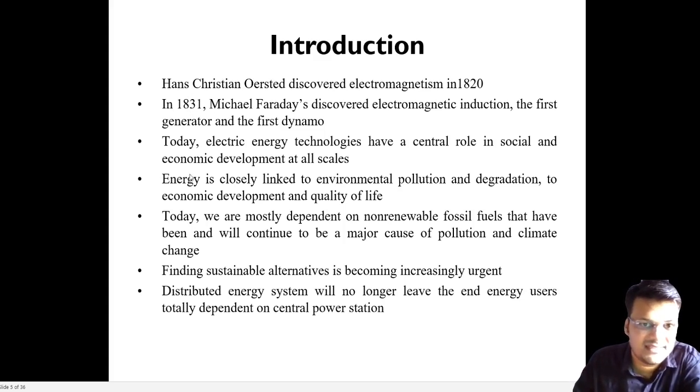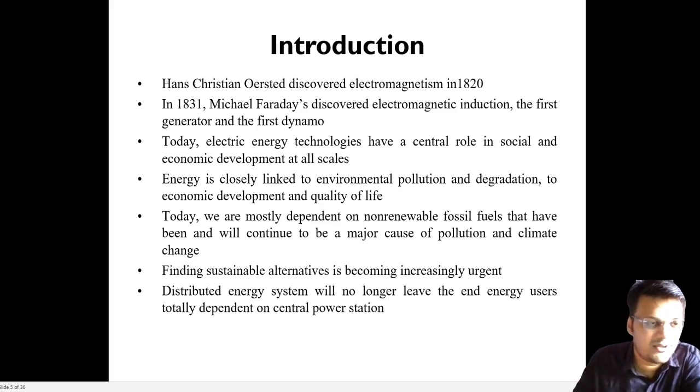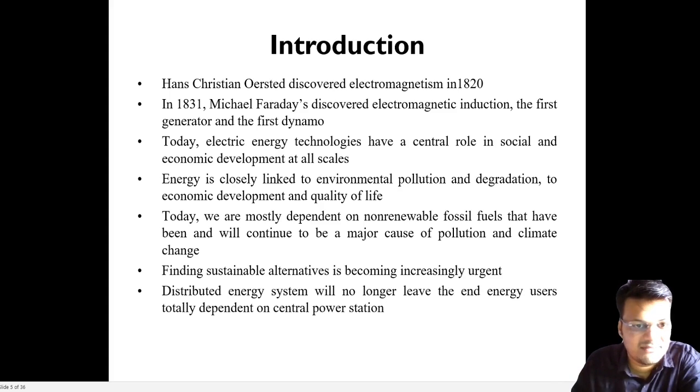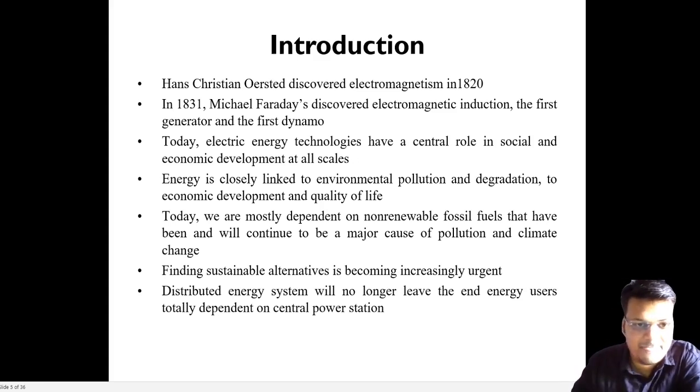After that, electricity kept increasing, and now we are living in the era of smart cities where there are lots of generating stations. There are lots of sources of generation like hydro, thermal, nuclear, geothermal, and lots of conventional and non-conventional generating stations. In the present scenario we are using electric vehicles as both producer and consumer. The future is electric vehicles. That's why Elon Musk is investing so much in them. Everybody knows Elon Musk, I think. So these are the introduction. You can simply take a screenshot and read it.